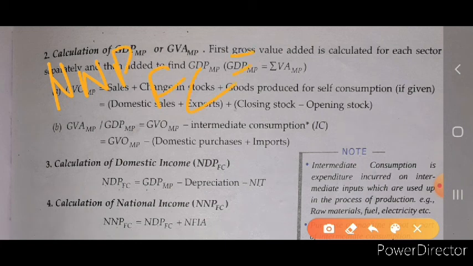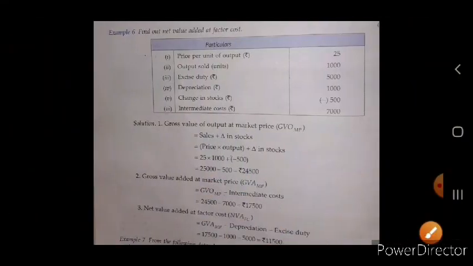Okay, from that we have the value of NDP at factor cost, plus we want to know the value of national, and we have the value of domestic. So in that condition we add the net factor income from abroad, so that we get the value of the NNP at factor cost. It's all about your first method to calculate the national income, the value added method. Okay, now we take one example of this.